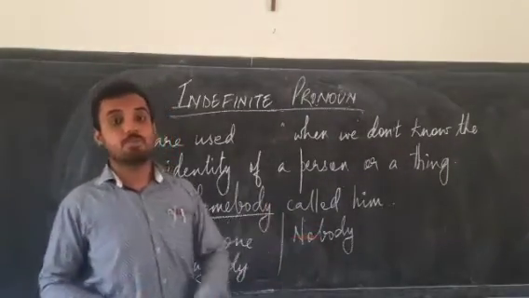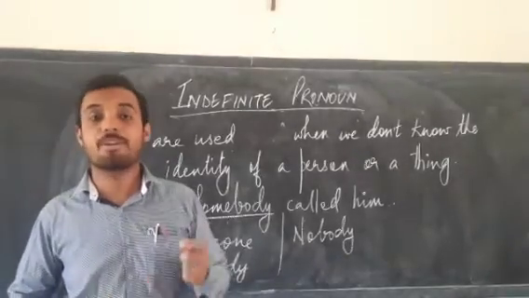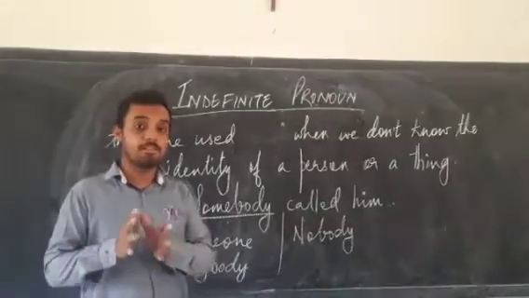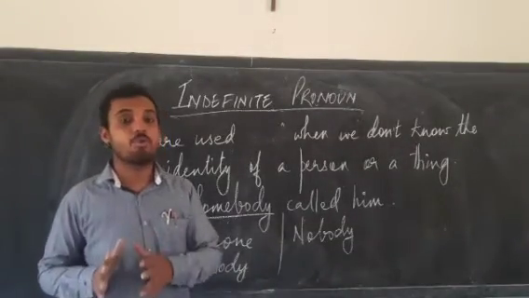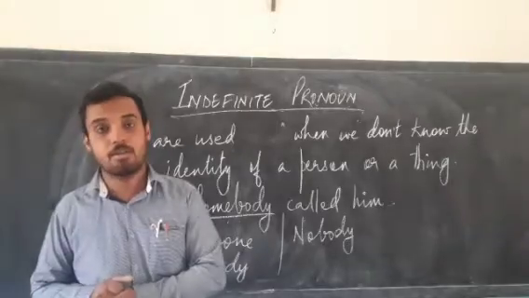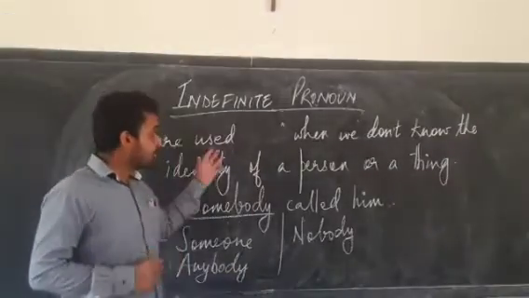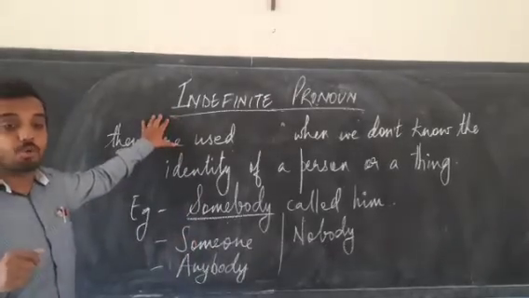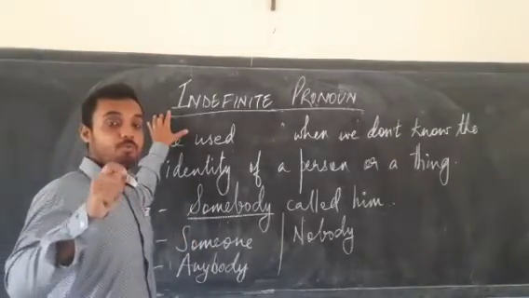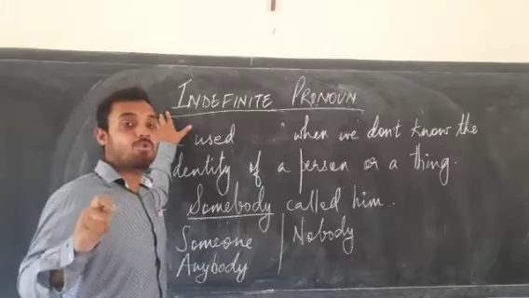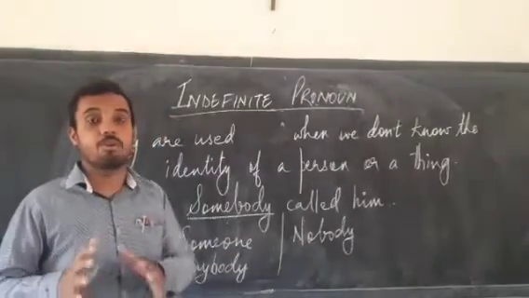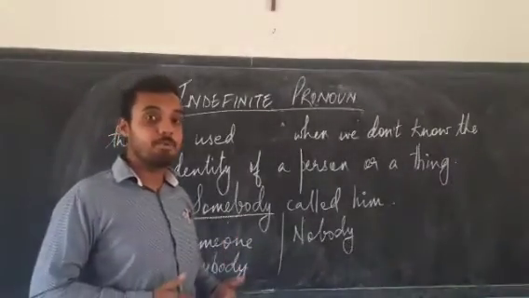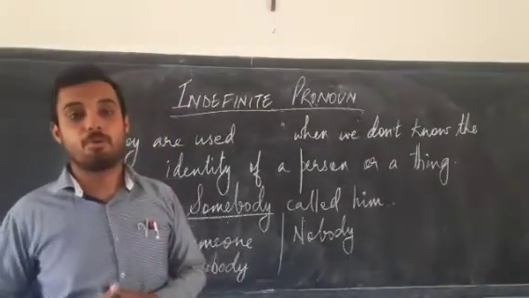Nobody forced him to go to school. Nobody, when I say nobody, meaning the identity is hidden. We don't know who that nobody is. Okay? So this is the definition and these are the examples of indefinite pronouns where we are not specific with the identity, where we don't know the identity of a person or a thing. And now we are going to see the last type, that is relative pronoun.